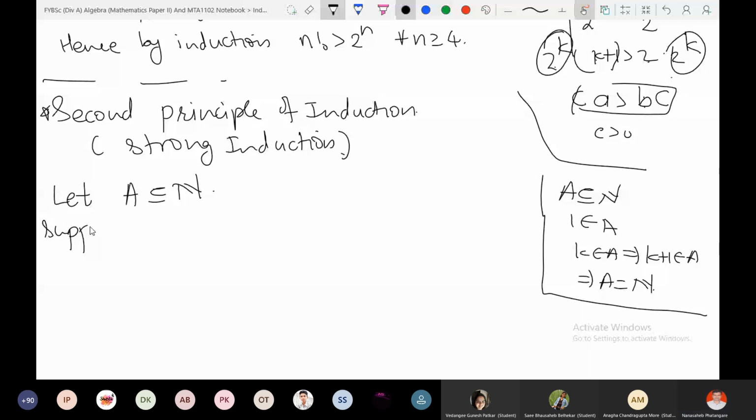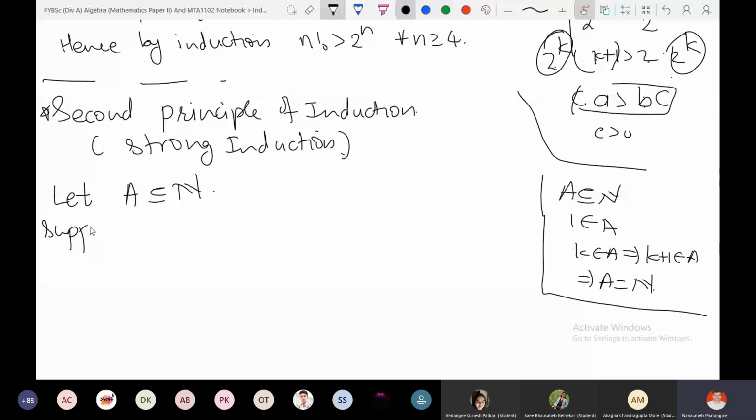If 1, 2, 3 up to k belongs to A, implies k plus 1 belongs to A. That is, 1, 2 up to k is a subset of A, then the next number, k plus 1, is also a member of A. Then A is nothing but the set of natural numbers. That means A contains all natural numbers.